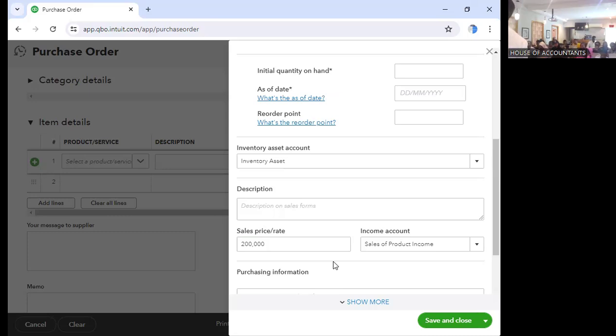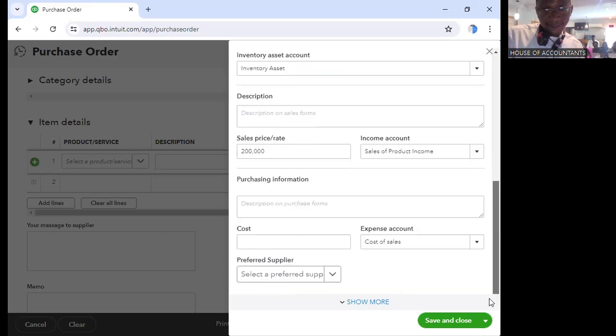Quantity on hand. Should we put initial quantity? I want you to see that it's not every inventory you are going to have an opening balance for. So I want you to see when you have opening and when you don't have opening. Okay, so let's go to the cost aspect. Let's say the cost is 150.